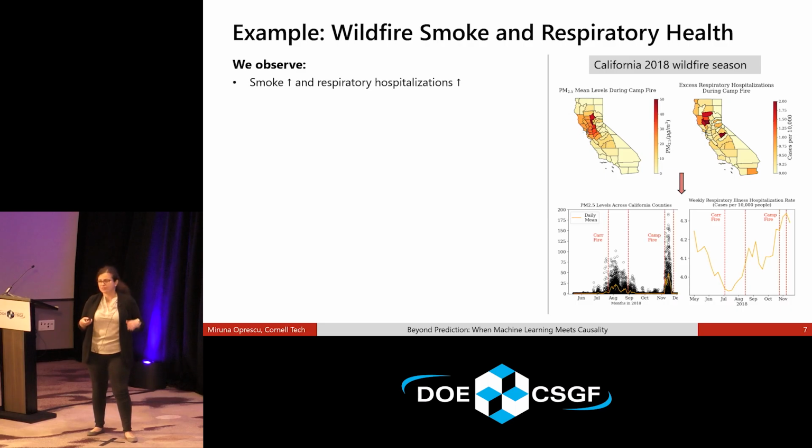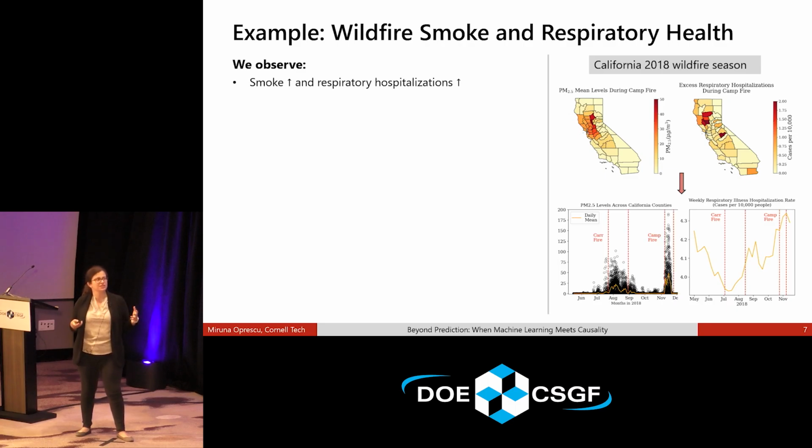Okay, and also thanks to Brian that he already brought up forest fires, because our running example here will be wildfire smoke and respiratory health in California. So just to have an example as we go through some of the techniques that I'm working on, we'll talk about this example of wildfire smoke in California.